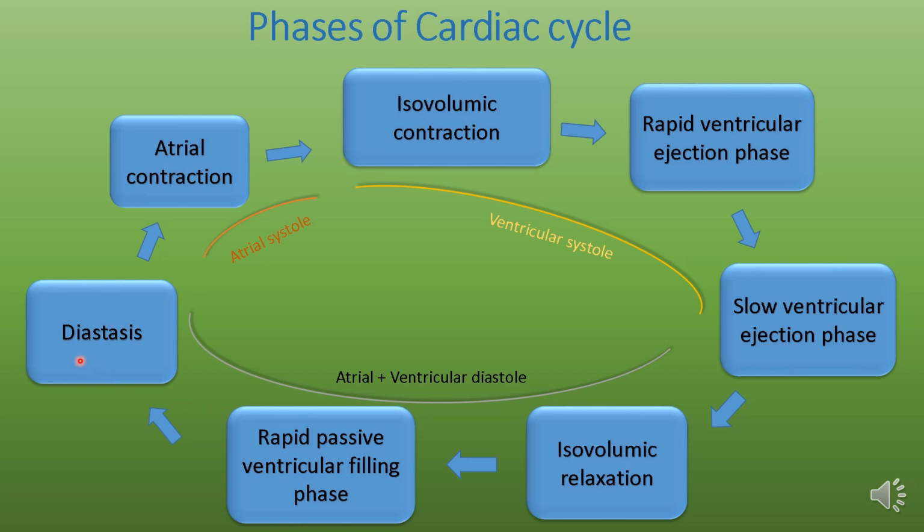Next is diastasis. In this phase, blood received from the veins into the atrium directly empties into the ventricle. And next is again atrial contraction. So these phases repeat continuously.